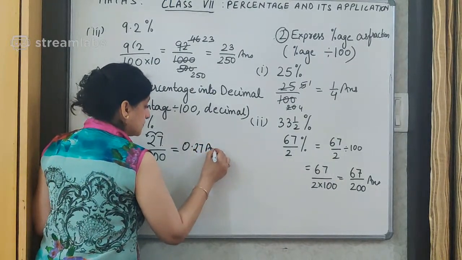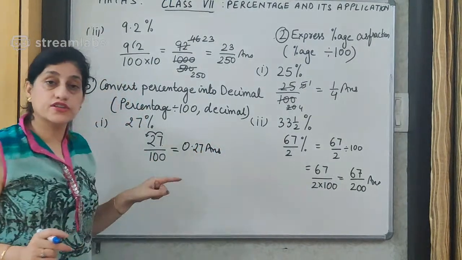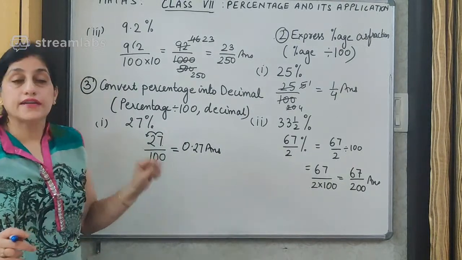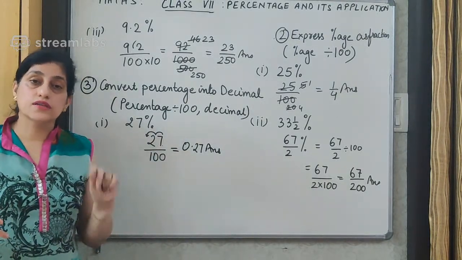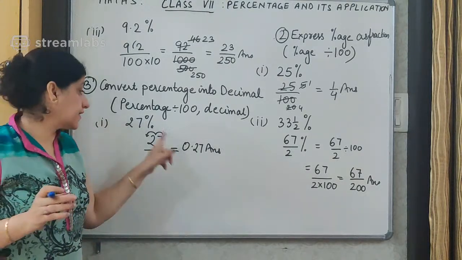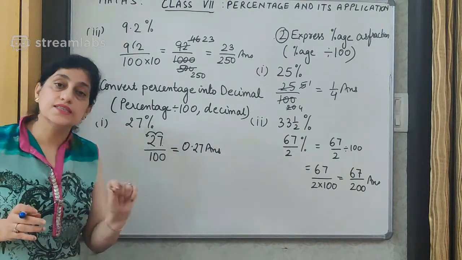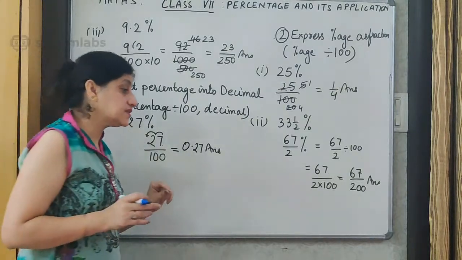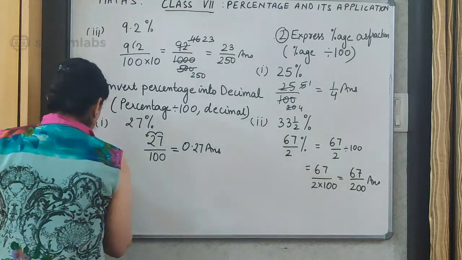0.27 as the answer. Whenever we have the denominator in the form of 10, 100, 1000, 10,000, then don't try to bring it to the lowest term. You directly put the decimals. That is the easiest thing to do.